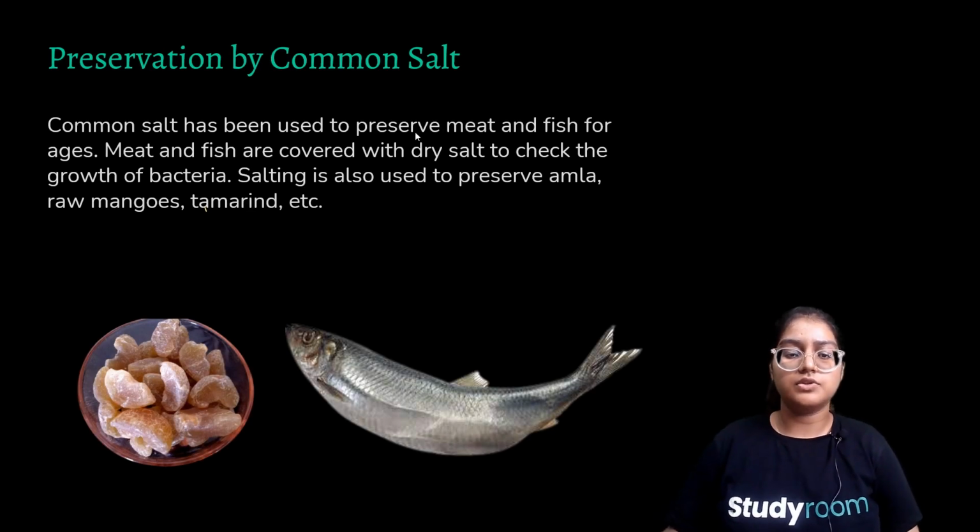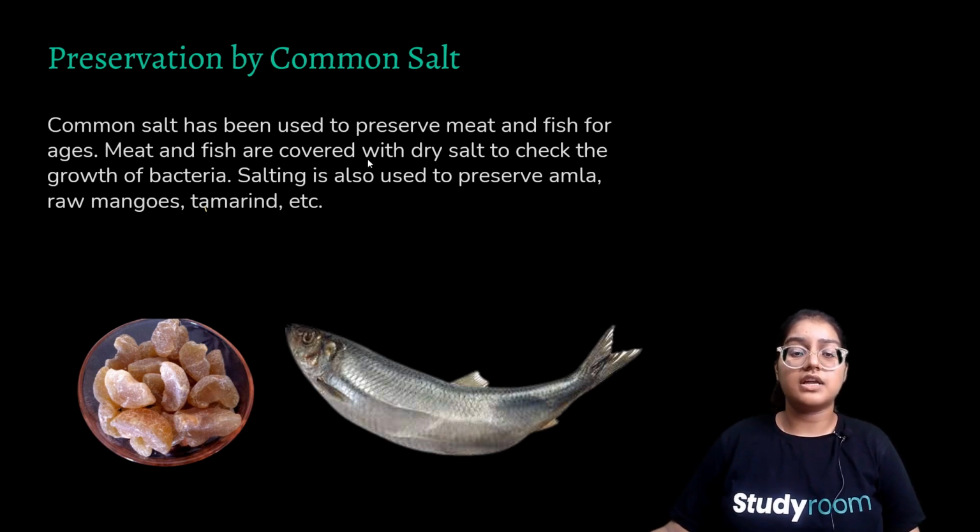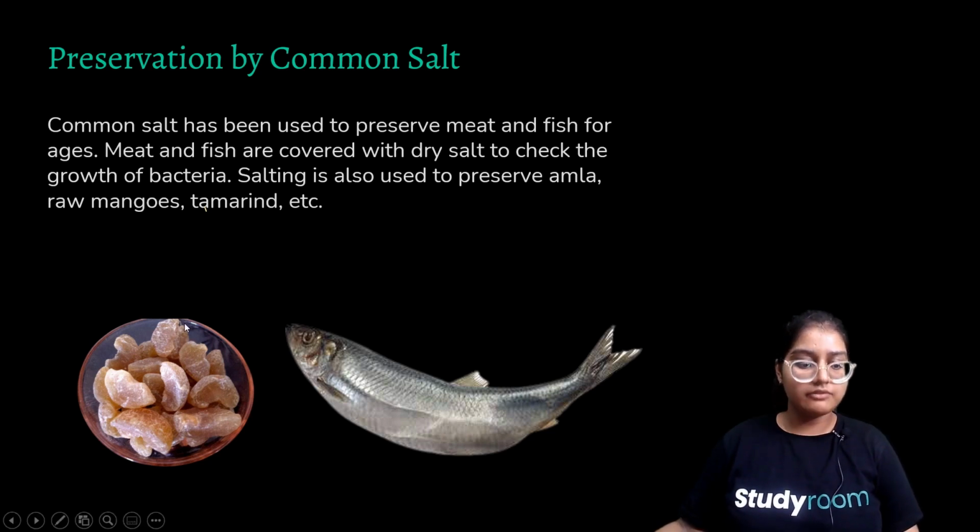Common salt has been used to preserve meat and fish for ages. For example, meat and fish are covered with dry salt to check the growth of bacteria. So you can see in this picture, this is meat which is being covered by common salt, and salt is a very good example of a preservative. Even raw mangoes and tamarind are preserved with the help of common salt.